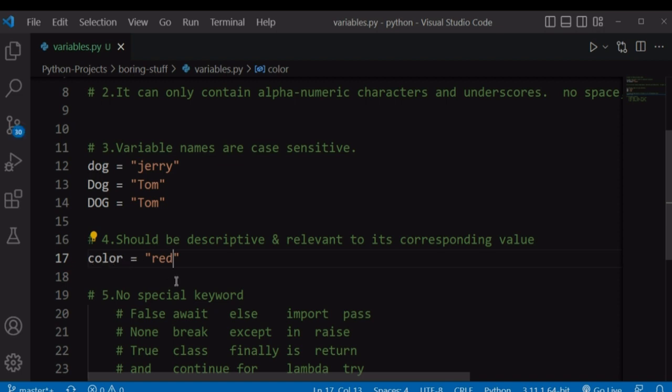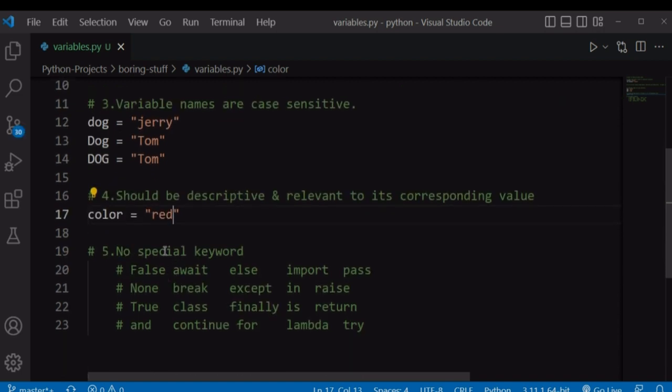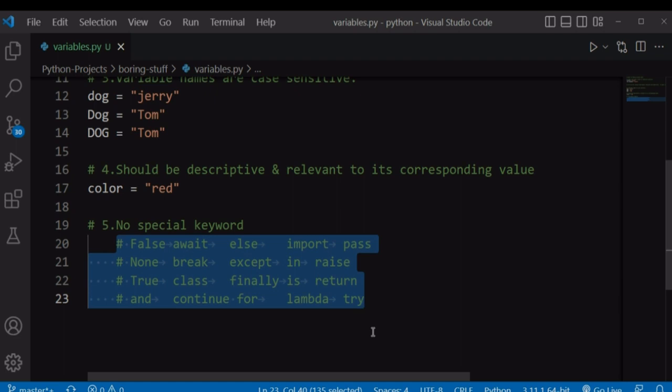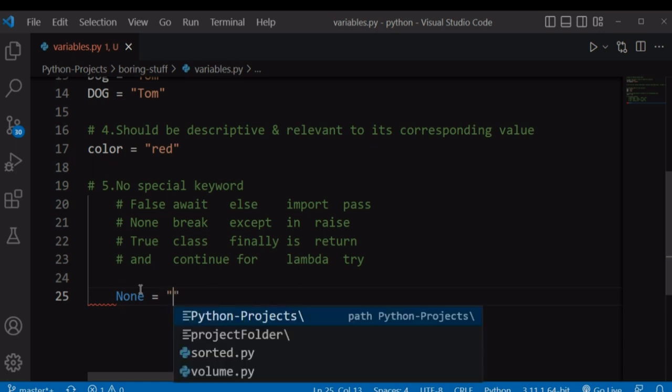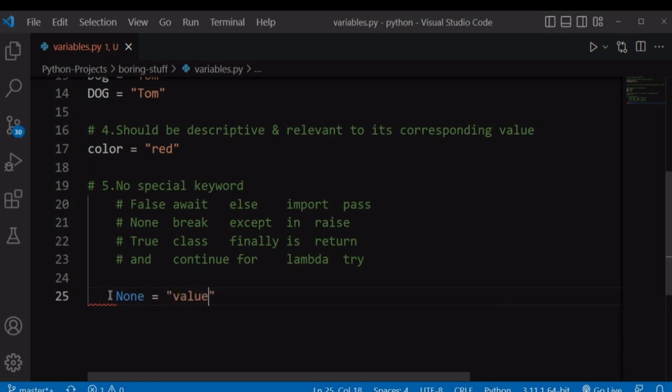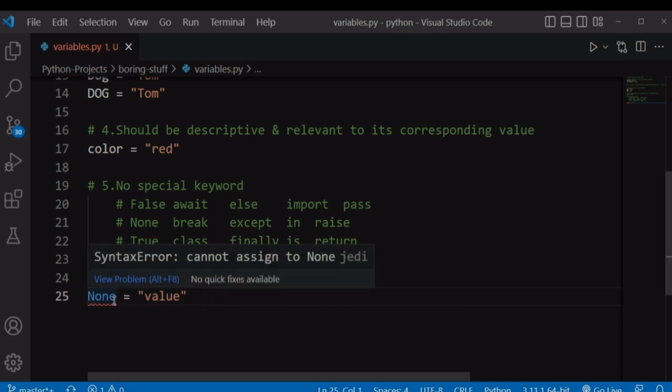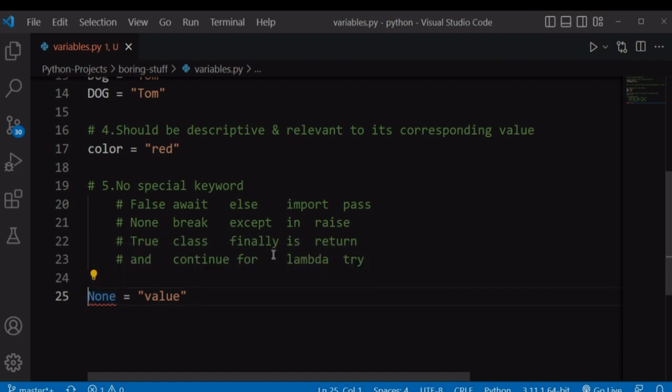Our fifth and last variable rule says that you should not use any special keyword in Python as a variable name. These are examples of special keywords that we have in Python. If you try to use any of these special keywords as a variable name, let's say None equal to some value, we'll have an error. You will have a syntax error saying cannot assign to None, something like that. So you cannot use any of these special keywords as a variable.